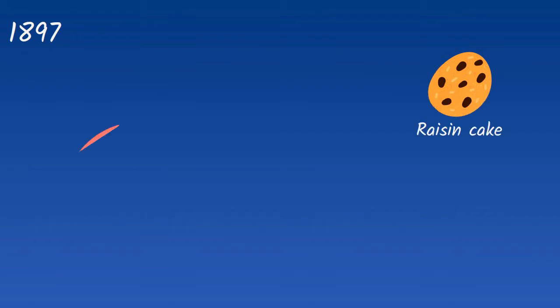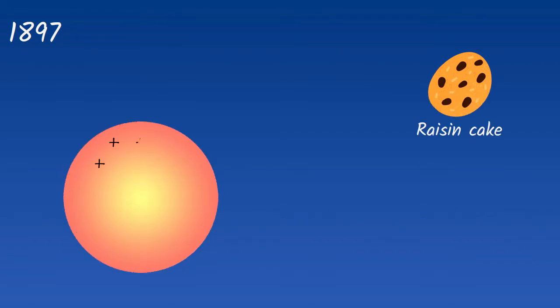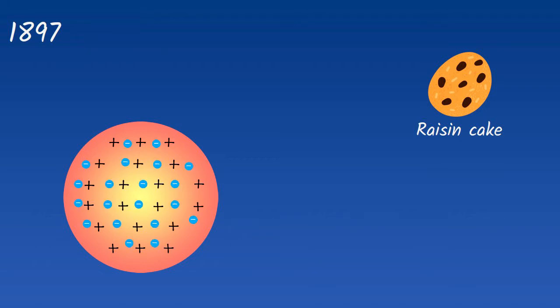In 1897, Thomson introduced his atomic model, the raisin cake. He thought of the atom as a sphere with a positive charge containing small particles with a negative charge. These negative particles were called electrons. Subsequent experiments using unstable radioactive atoms led to newer and, of course, more complete atomic models.